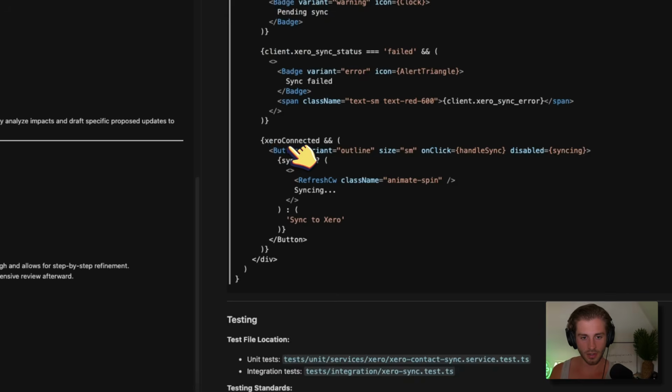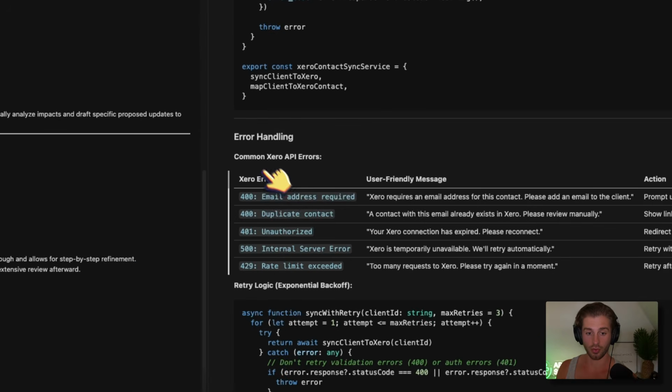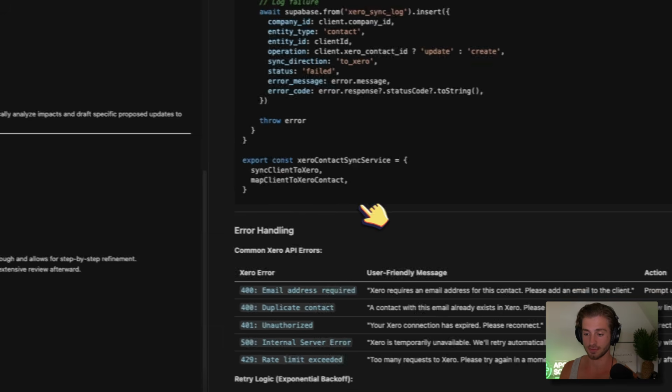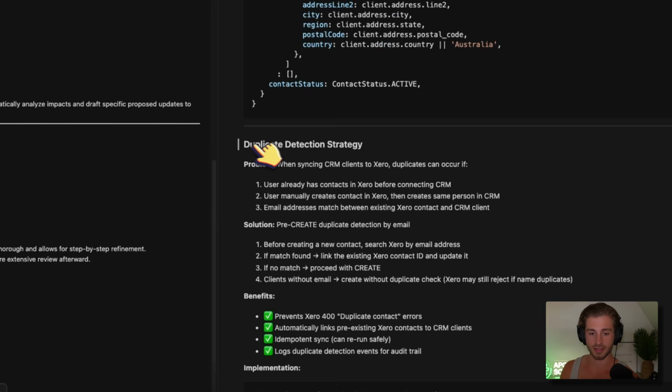And so we'll see here a lot of test information. Cool, so it's a proper error logging. So error handling, these are the common Xero errors: unauthorized, email address required, duplicate contact, etc. These are the actions, what will happen. Let's take a look. So sync flow, duplicate detection strategy.